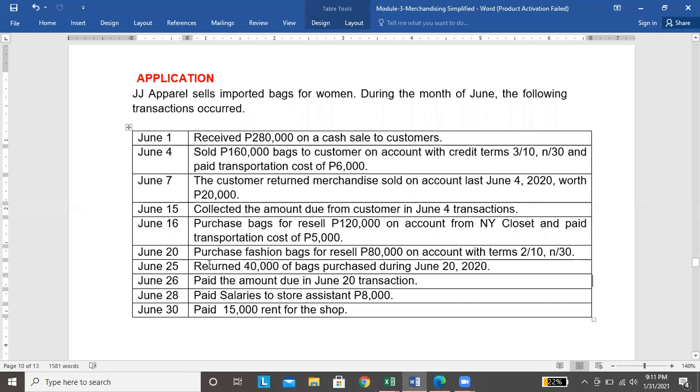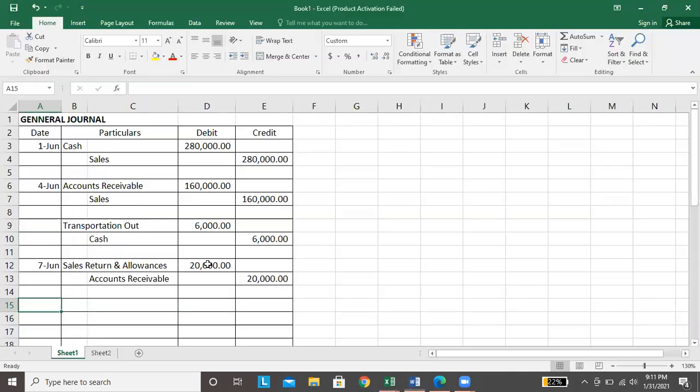Okay, next, June 15, collected the amount due from customer in June 4 transactions. Okay, so kanina may receivable tayo na 160. Binalik yung 20,000. So, ang receivable na lang natin is 140.